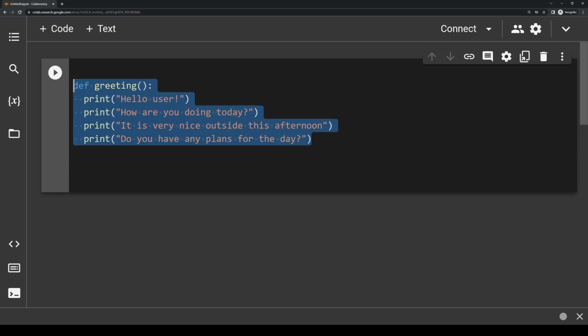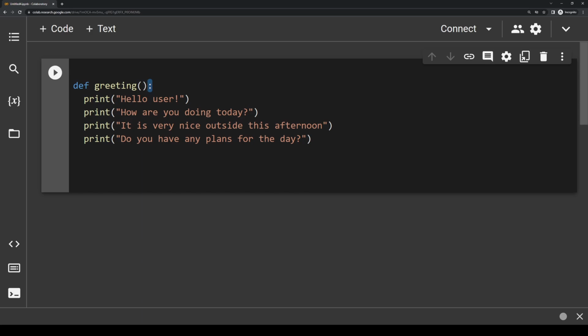So all of this here is just the function definition. Then we write the name of our function, whatever we want it to be, followed by parentheses. And note that we have to have parentheses right after our function name, even if we don't put anything inside them. I'll explain what these parentheses actually do in just a moment. Then, just like the loops and conditionals, we put a colon so we know that the following lines are going to be indented. So note that this function doesn't actually run any of this code until we call it.